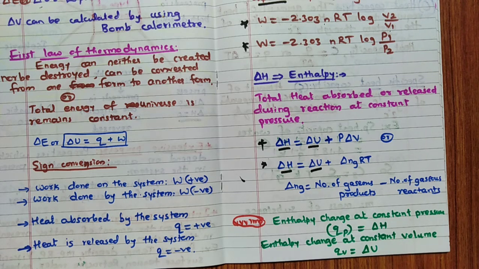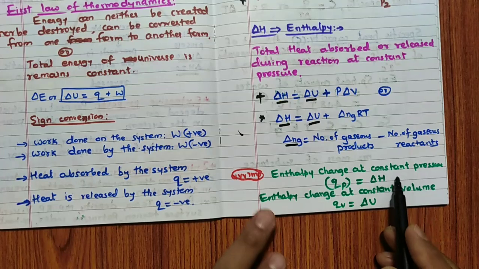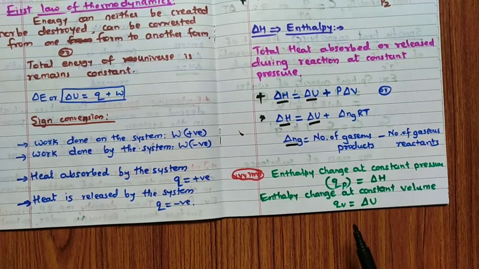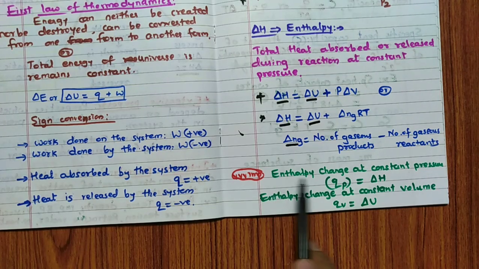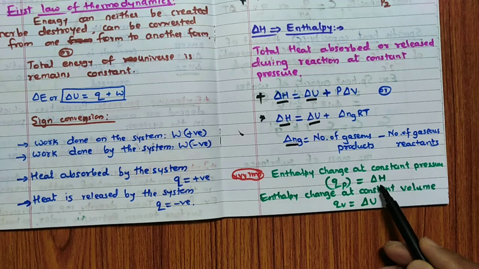This was asked in 2019 paper. I will show you later. So such question when it comes, remember delta Ng you have to calculate. Then enthalpy change at constant pressure. What happens is sometimes they will not ask directly delta H and delta U. So indirectly they will give it as enthalpy change at constant pressure. That is nothing but delta H.